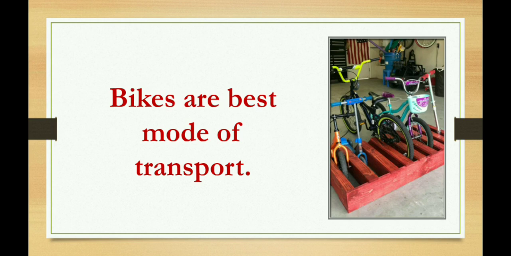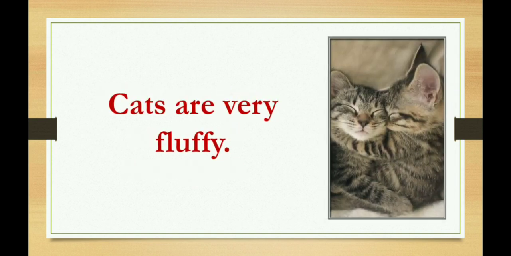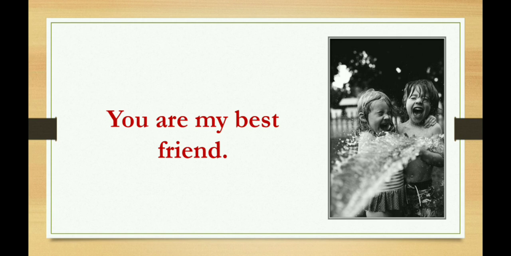Bikes are the best mode of transport. Now here bikes are plural, many, so we are using are along with it. Cats are very fluffy. Now here there are more than one animal, that is cats, and we use are because of this. You are my best friend. With you we use are.